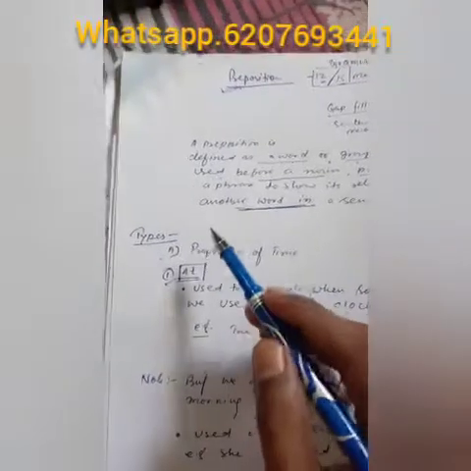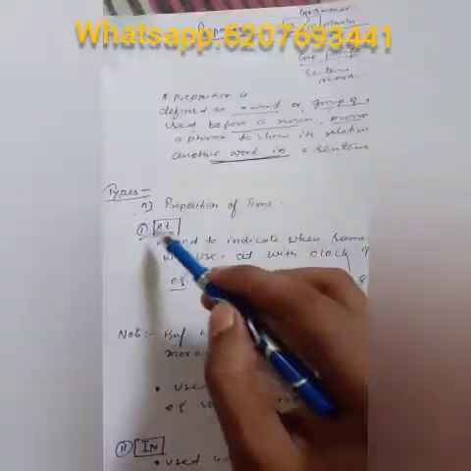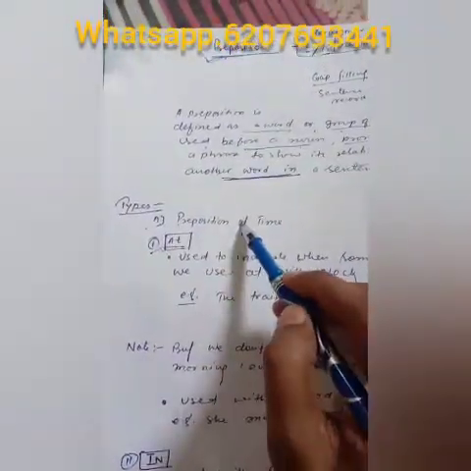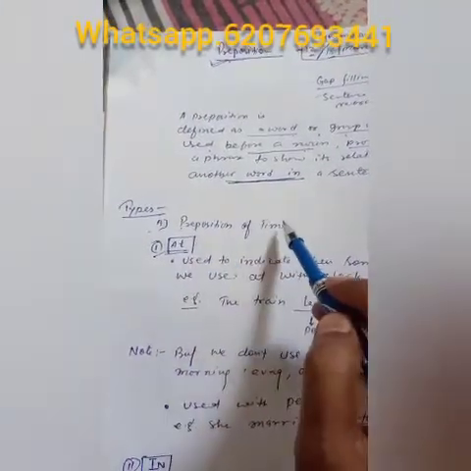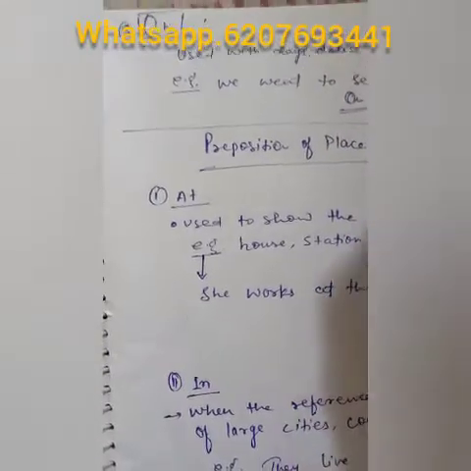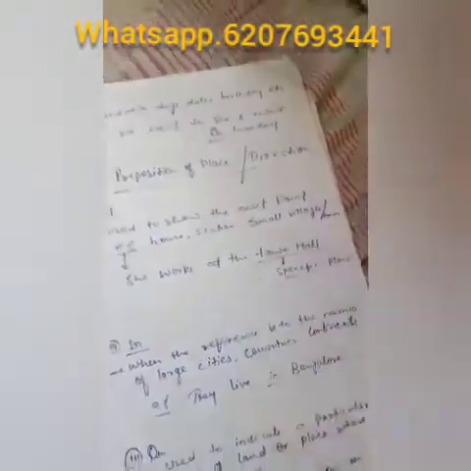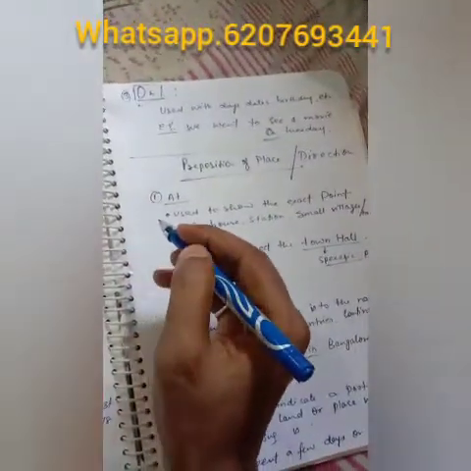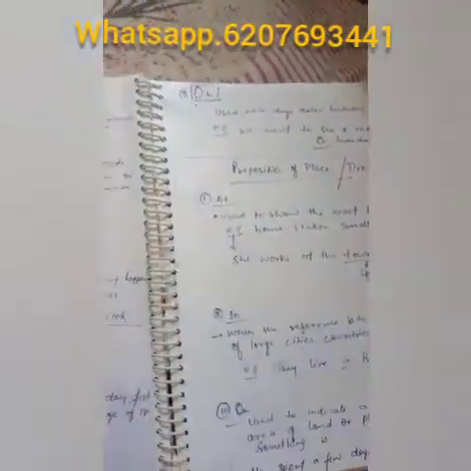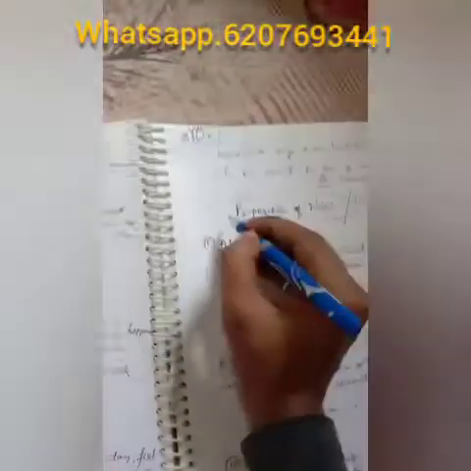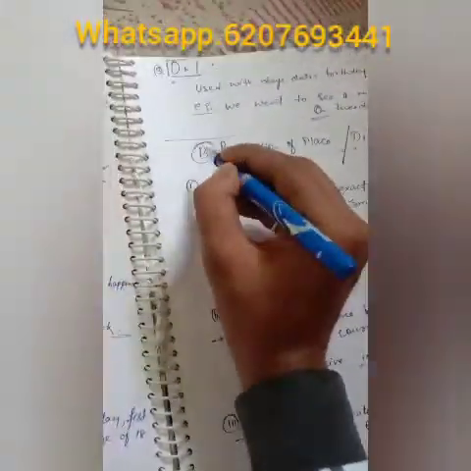Okay, now come to the types of the preposition. Number one is the preposition of time, and the second one is the preposition of place or direction. So this is the first kind and this is the second kind.